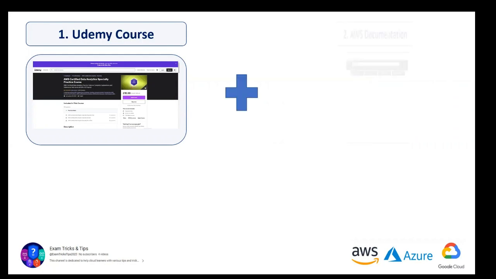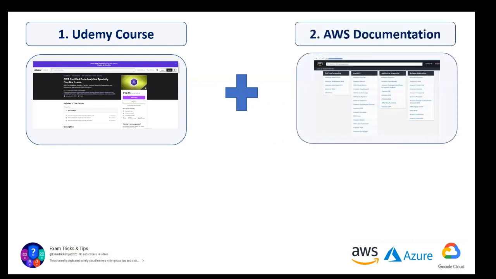In addition to that, the best source would be AWS documentation, where you could learn about various services, what they do. There are some links that you would be interested in while going through the questions as well, which will talk about troubleshooting or a particular key feature of a particular service that is linked to a particular question.